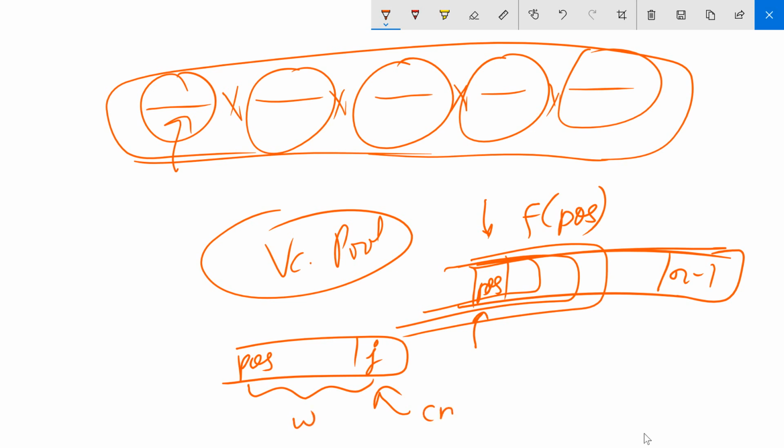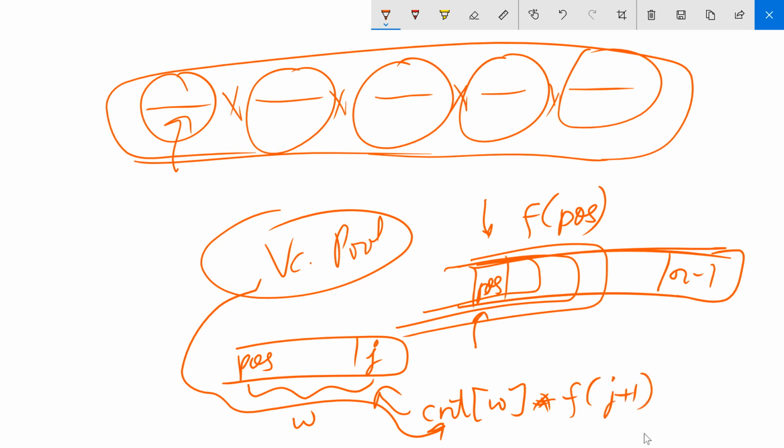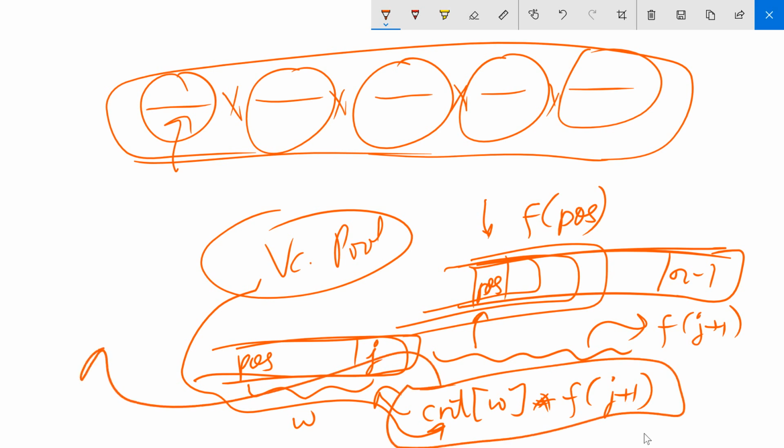We saw in how many ways we can decode this word w from our vocabulary pool, and then multiplied it with f of j plus 1, because having taken this as my word, the remaining string can be decoded in f of j plus 1 ways. So I am adding this part to f of pause.